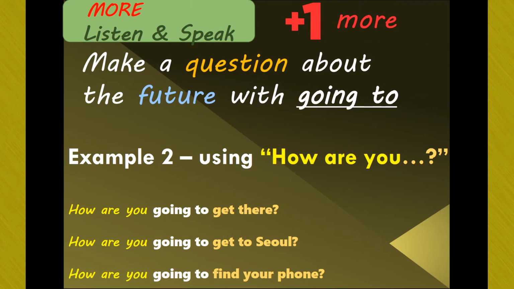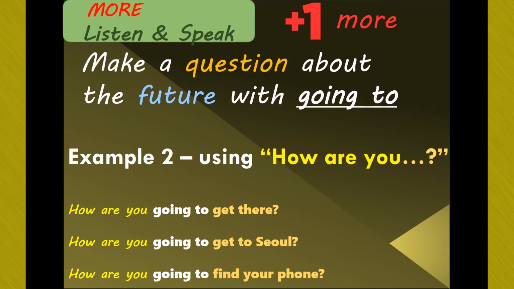How are you going to get there? How are you going to get to Seoul? How are you going to find your phone? In these examples, someone is asking another person about the way that they are going to do something. Maybe the person asking the question doesn't know how the other person is going to do something and they want to find out. So they can say, how are you going to get to Seoul?